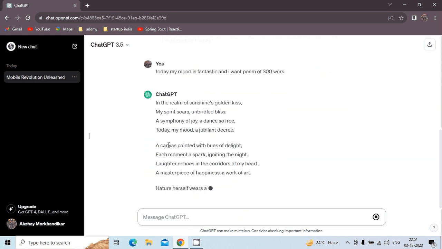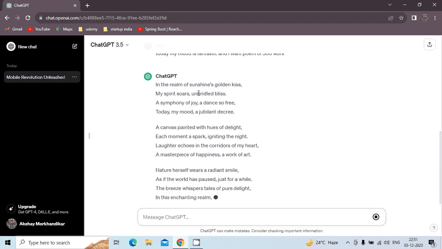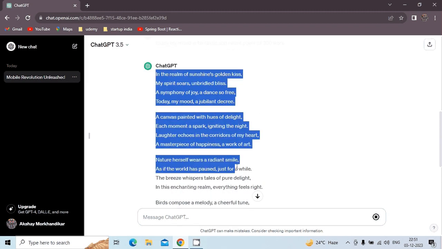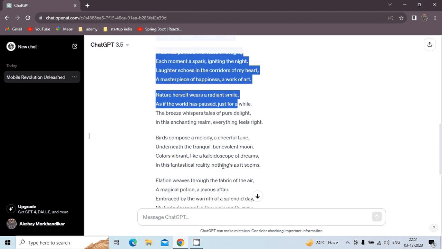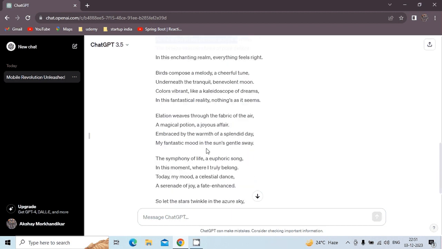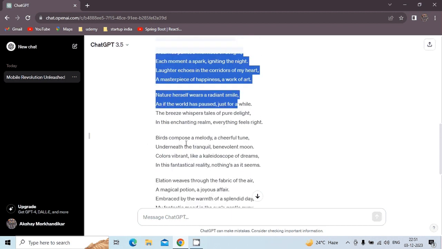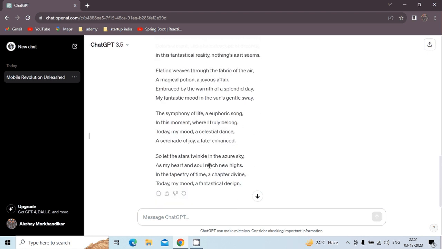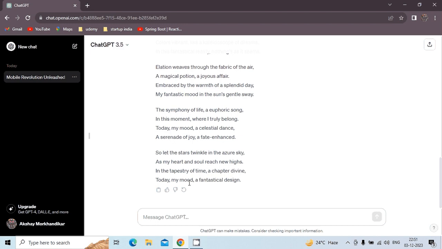"In the realm of sunshine, golden rays, my spirit soars in unbridled bliss." We can see this poem is totally generated in a dynamic way. Whatever I think and want to write, it has already given. "Birds compose a melody, a cheerful tune underneath the tranquil, benevolent moon." So the way a human can think, ChatGPT can think and write. These are some inputs about ChatGPT.